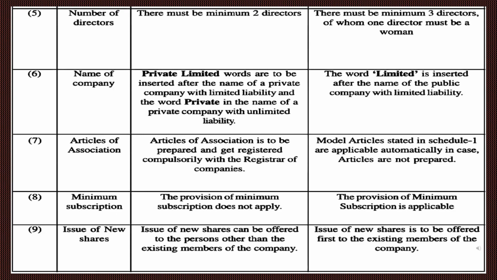Number of directors. There must be a minimum of 2 directors in a private company. At least 2 directors are required in a private company. While in a public company, there must be a minimum of 3 directors, of whom one director must be a woman. At least 3 directors are required in a public company, and out of these 3, one must be a woman.